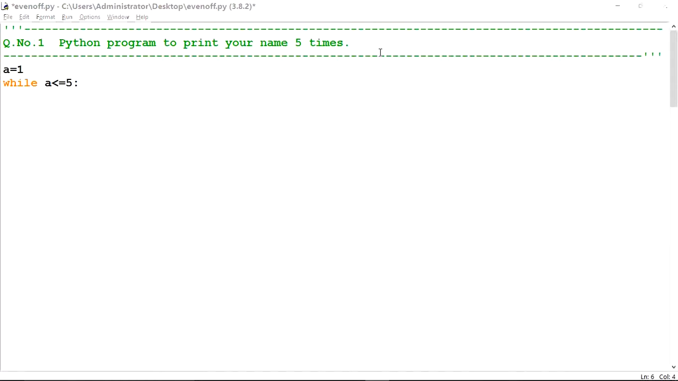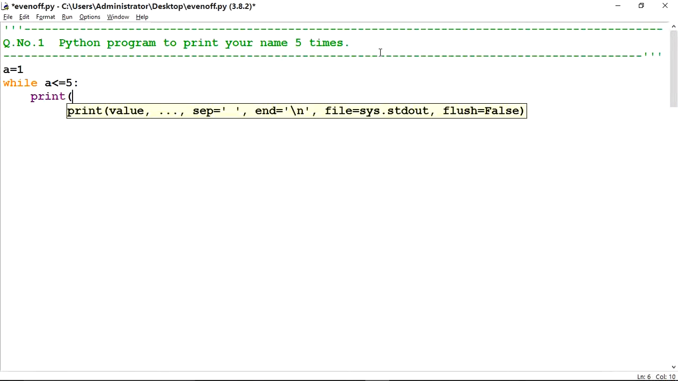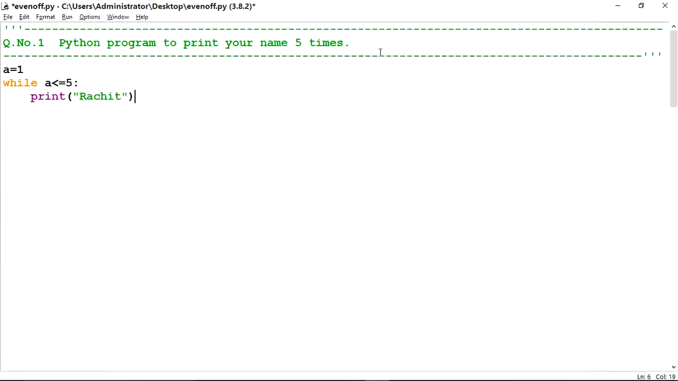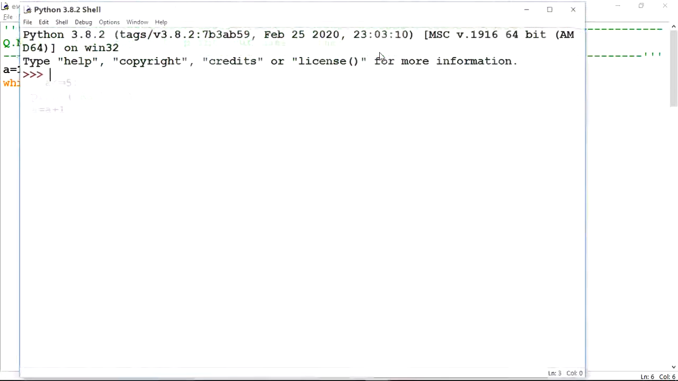Then colon, hit enter. Then the statement. What is the statement? I have to print my name. So here I will write my name. After that comes increment or decrement. I want to increment by 1, so here I will write a is equal to a plus 1. This loop will go 5 times starting from 1 until the condition becomes false. So let's check the answer.